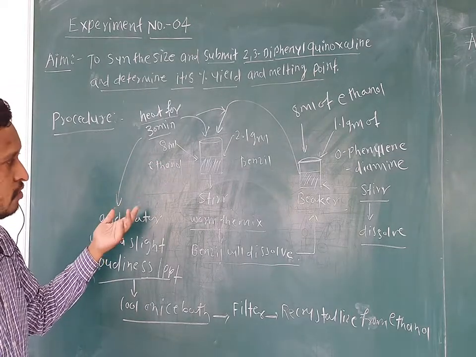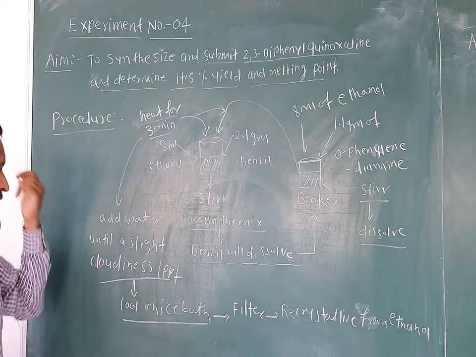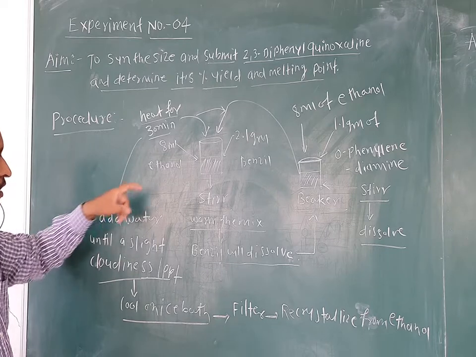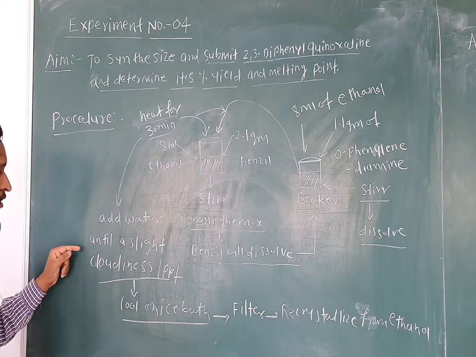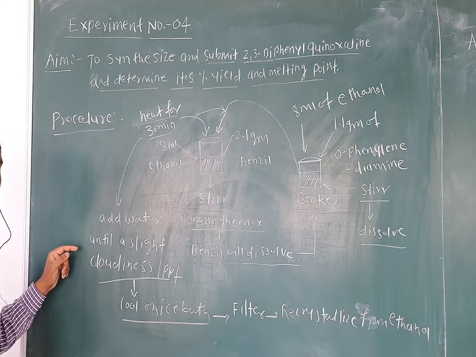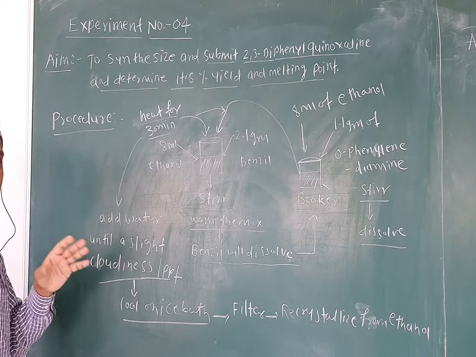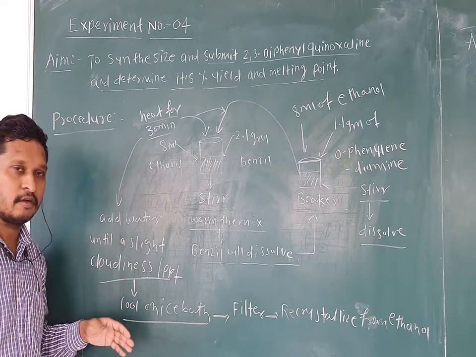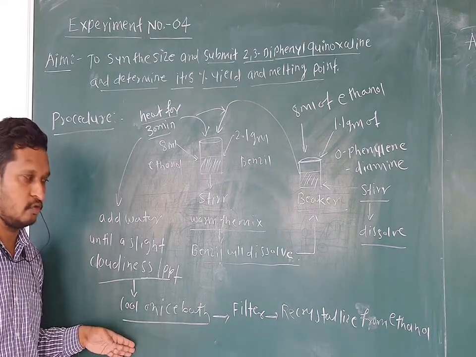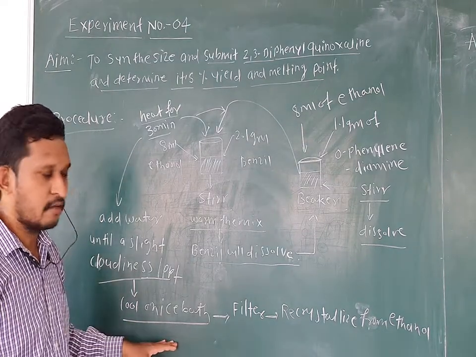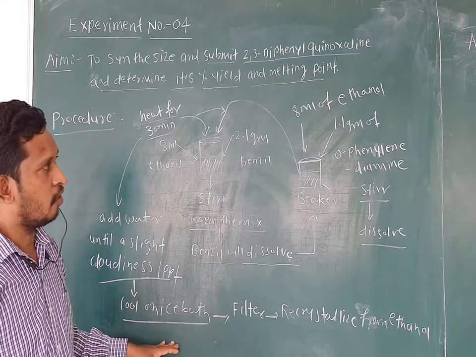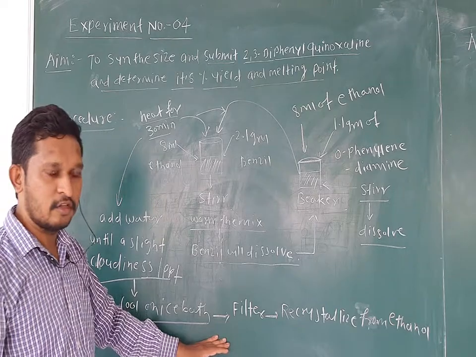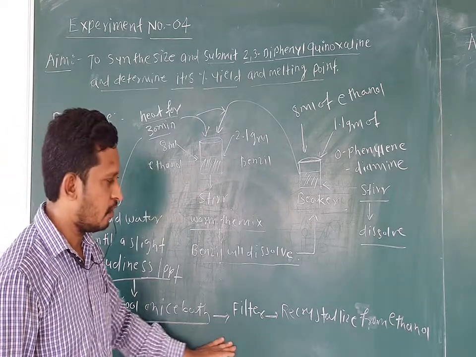Then after heating for 30 minutes, you have to take this beaker and add cold water until you get a slight cloudiness or a slight precipitate. After you get the precipitate, cool this solution further for 10 minutes in an ice bath. Then after you get the maximum amount of crystals of 2,3 diphenyl quinoxaline, you have to filter these solids of the final compound and recrystallize from ethanol.